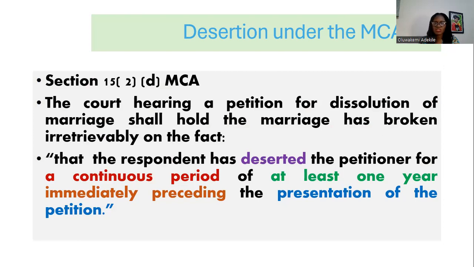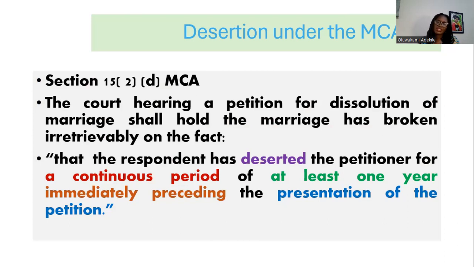So you would note those words that have been highlighted in the slide. There is desertion, and we shall be explaining what we mean by desertion subsequently. Then it must be for a continuous period of at least 1 year immediately preceding the presentation of the petition. So it must be continuous.